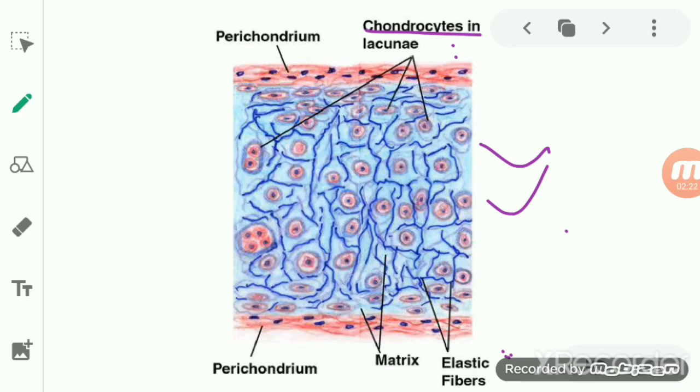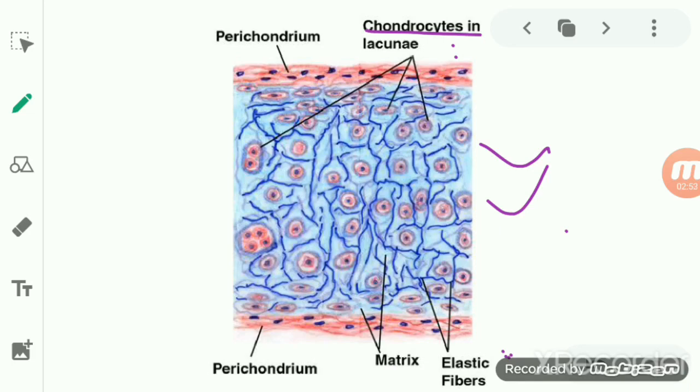Now the matrix of the cartilage is solid, cheese like and firm also, but even though it has a solid nature, it possesses elasticity. So we can say the matrix is solid, firm, but slightly elastic. So we account this nature as a flexible nature.